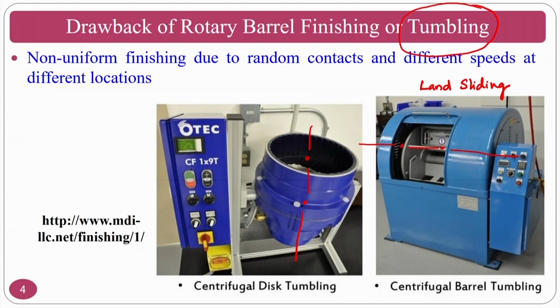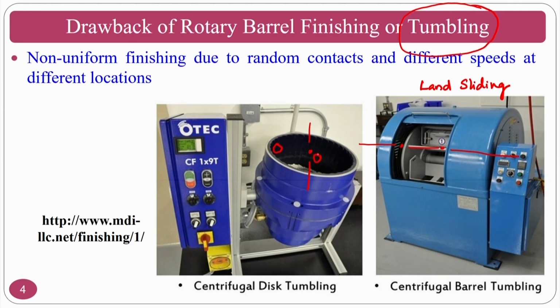But if you see the basic drawback of this particular process, I will explain it in the vertical process. Assume that one implant is here, about this axis, and another implant is here. In these circumstances, assume the abrasive particles are uniformly distributed.